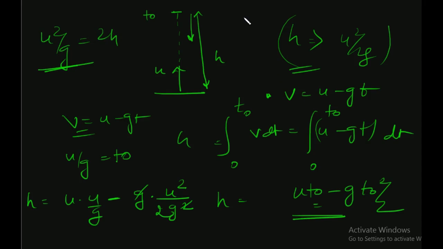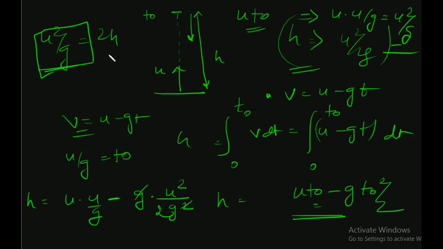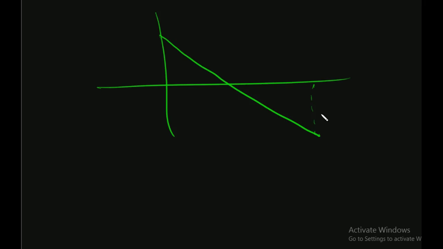Now what was the distance we calculated? U t naught. What was t naught? U by g, u times u by g. This is equal to u square by g. So this is in conformation with the original equation of motion, hence the graph is in conformation, okay, and the graph is accurate. Also this is 2 t naught minus u, A1, A2.